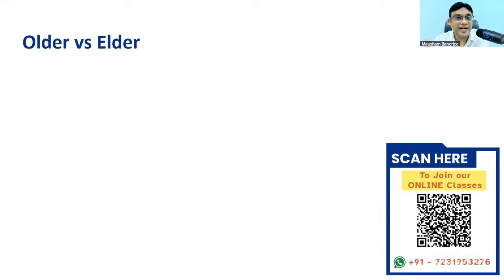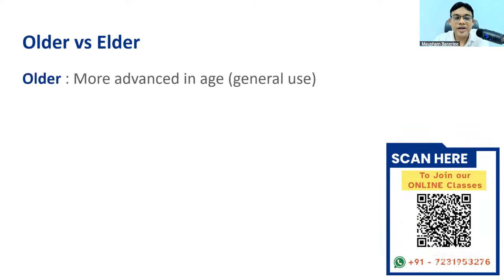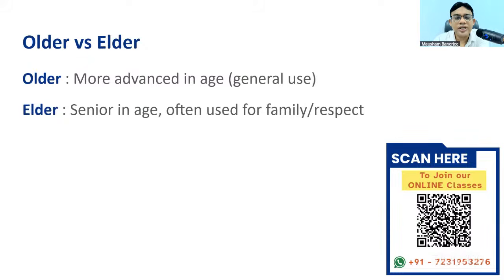The next one, older versus elder. Let's understand this. This is slightly confusing. Okay, what's the difference? Older is more advanced in age. In general terms, we use this word older. He's older than me, right? Elder means senior in age, often used for family or out of respect. Elder is more formal. Older is more general use, the terminology older, more advanced in age.